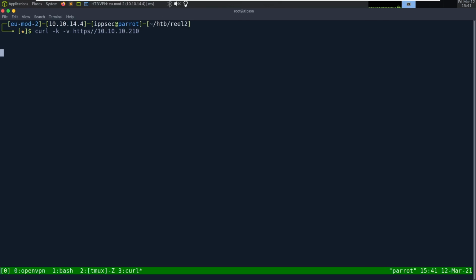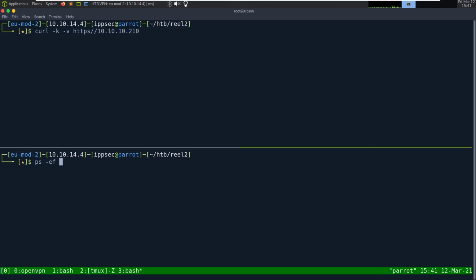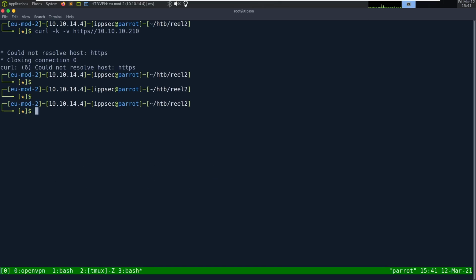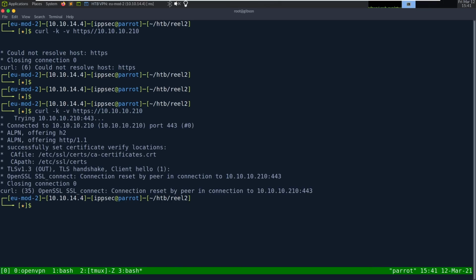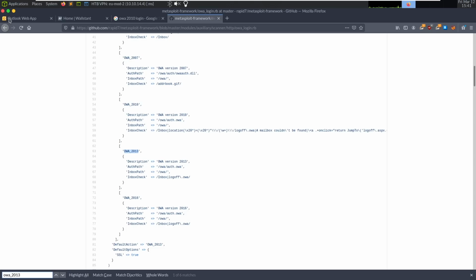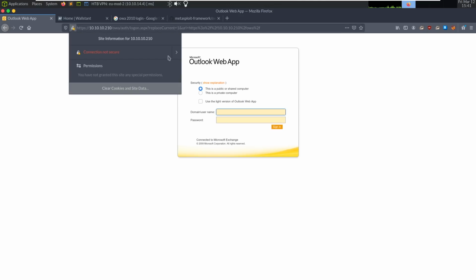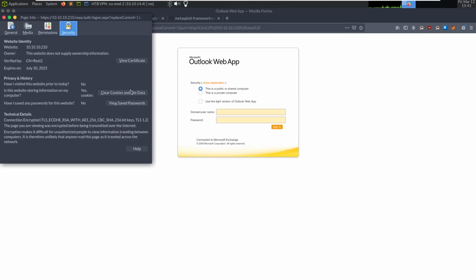What is taking so long? Do I have two VPNs open and running? ps -ef | grep openvpn? I do not. Okay. Oh, I don't have a colon. There we go. TLS handshake failed. So SSL is not working here. Obviously, a browser works. So a browser is doing whatever SSL this allows. We could try viewing this. More information. TLS 1.2, it says.